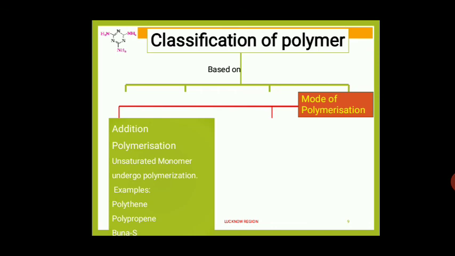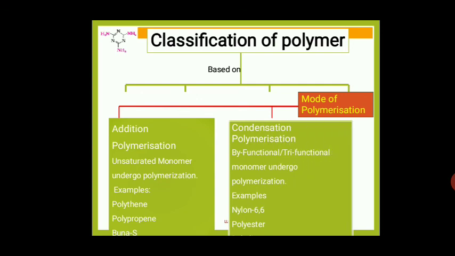Next one, mode of polymerization classification. The second one, condensation polymerization. Condensation means here elimination of small molecules such as water, alcohol and hydrochloric acid. How these condensation polymers are formed?